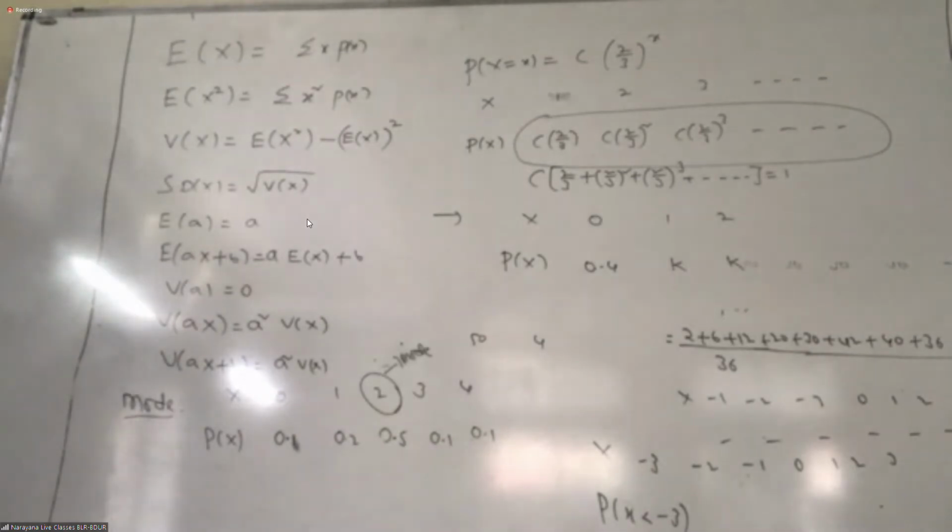Once we get the k value, what do they want here? The mean of the random variable. What is the mean? Sigma x into p of x. We know k now, so we can find it. Students, no need to be afraid. Any doubt, you can ask. Go through the material and ask if you have doubts. It's not difficult. Yesterday I gave the simple points quickly. That much information is enough. They removed this type of content from this chapter, not Bayes' theorem or something else. Okay. Yes, next.